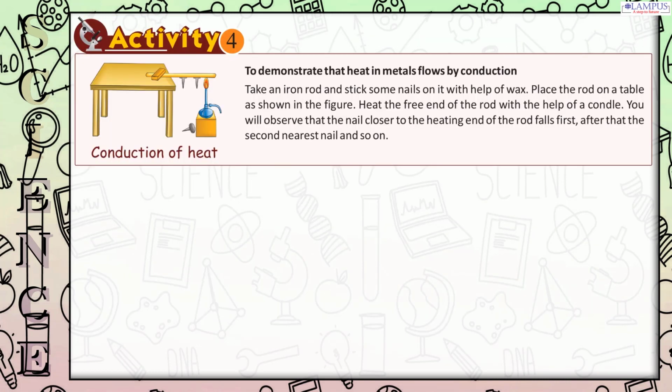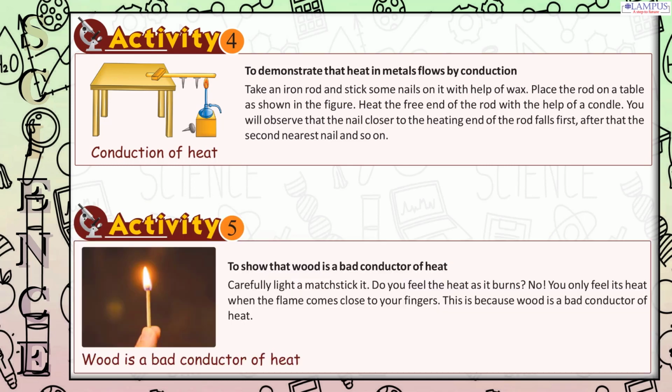Activity 4. To demonstrate that heat in metals flows by conduction, take an iron rod and stick some nails on it with the help of wax. Place the rod on a table as shown in the figure. Heat the free end of the rod with the help of a candle. You will observe that the nail closer to the heating end of the rod falls first, after that the second nearest nail, and so on.